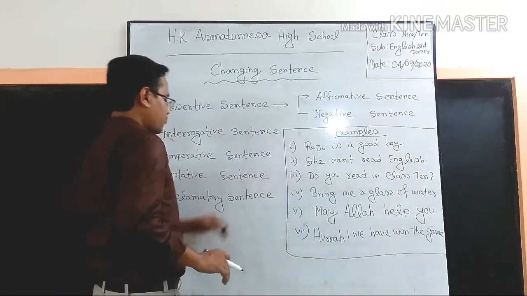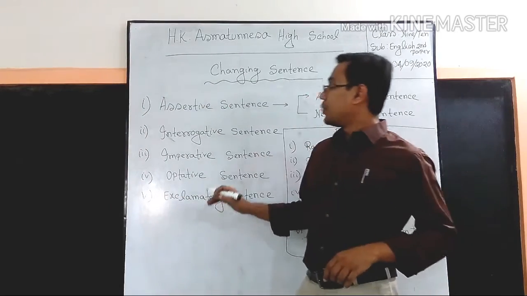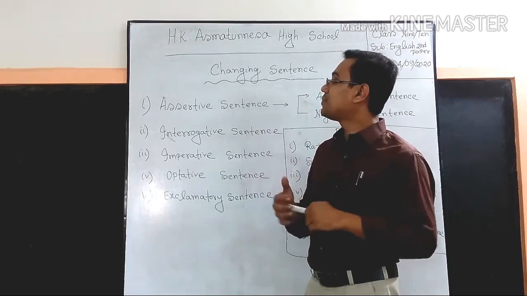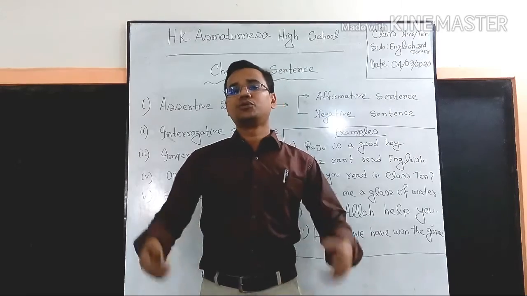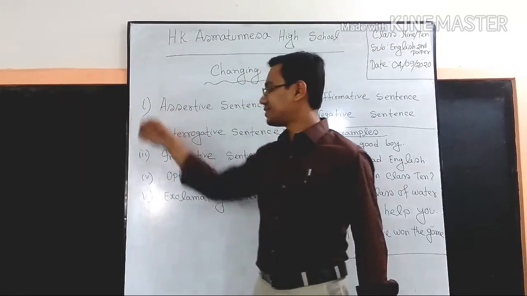However, we can classify sentences into 5 types according to the meaning of the sentence. So today we will learn the definition of these sentences.